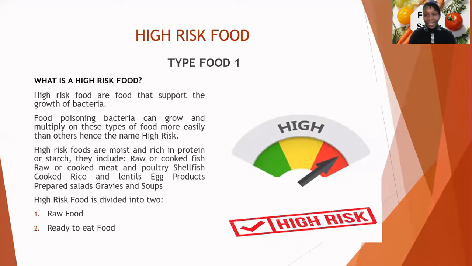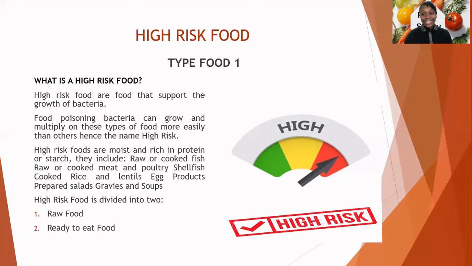Food poisoning bacteria can grow and multiply on this food more easily because the environment is suitable for them. Everything is there: the warmth is there, the nutrient is there, the right temperature is there. So they can thrive.